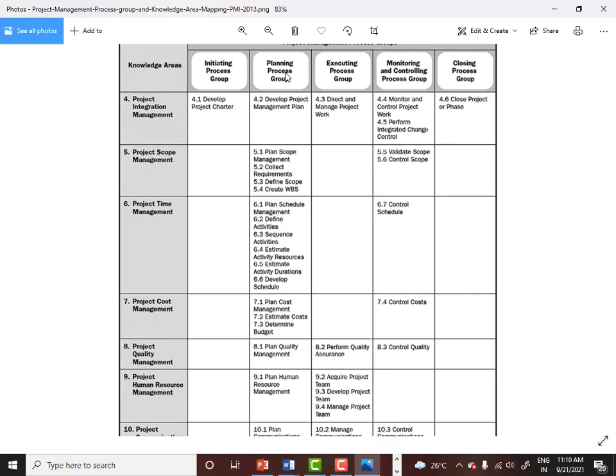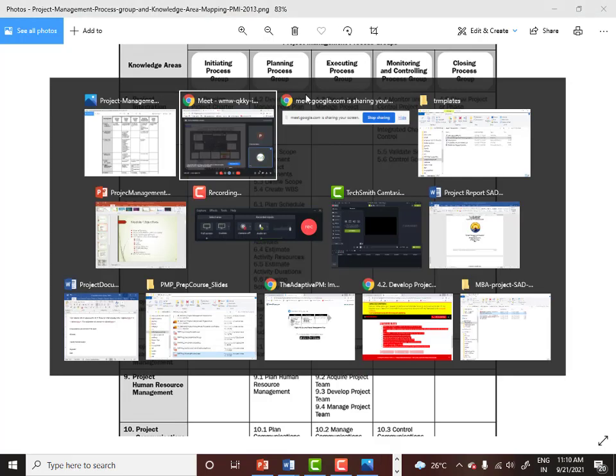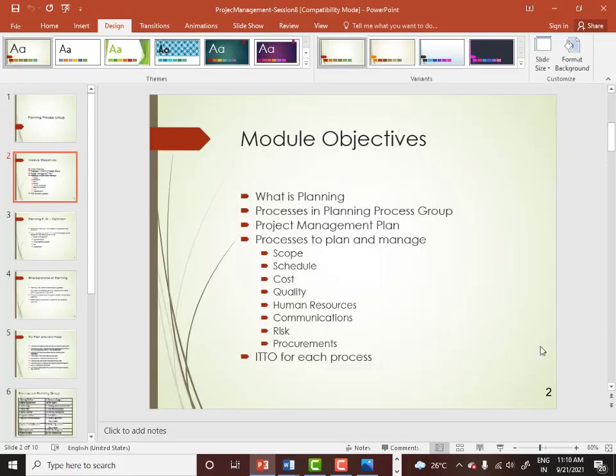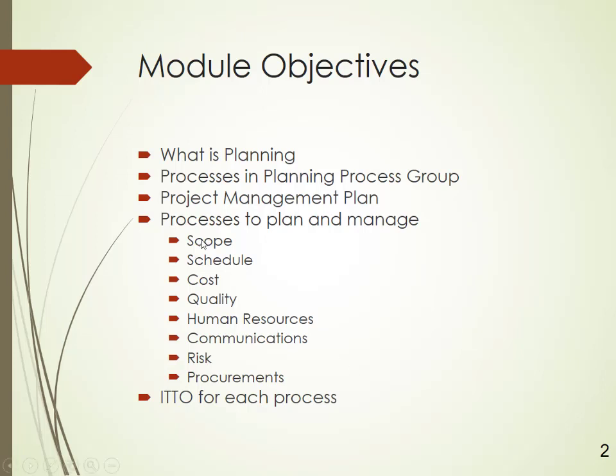So the difference between planning and executing is, planning is telling what you are supposed to do in the project, and executing is sticking to that particular plan. So these 2 process groups are very important. First we shall see the planning process group. In that planning process group, we are going to talk about how to develop this project management plan. Now what is this project management plan? Before we go there, we will see the objectives. So these are the objectives which come in your planning process group.